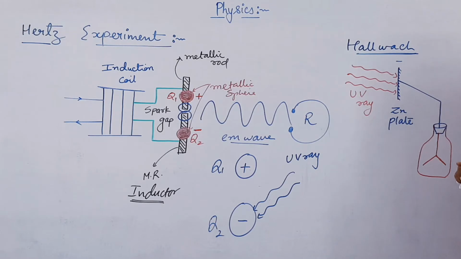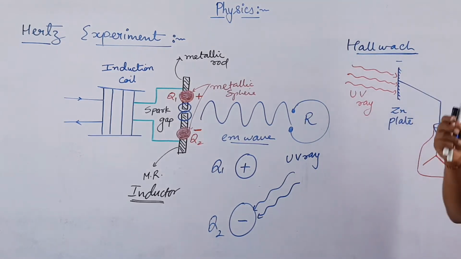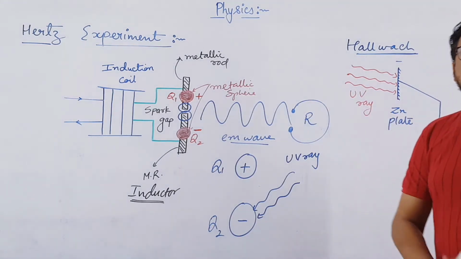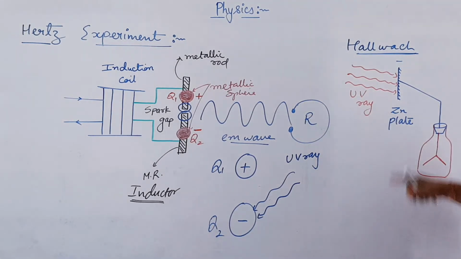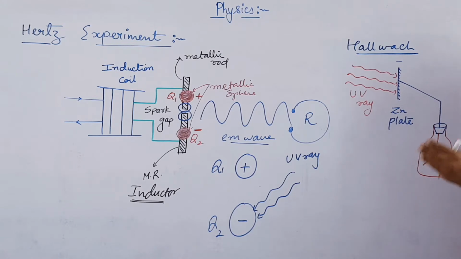So when UV light was falling on this plate, it was found that the gold foils of the electroscope were coming closer to each other. Closer to each other means what? The charge on the zinc plate was decreasing, right? So here we have a negatively charged plate, and its charge is decreasing. What does this mean? इसका सिंपल मतलब ये होता है कि if we have a negatively charged plate और उसके ऊपर charge decrease हो रहे हैं, meaning negatively charged particles are emitted from the plate.